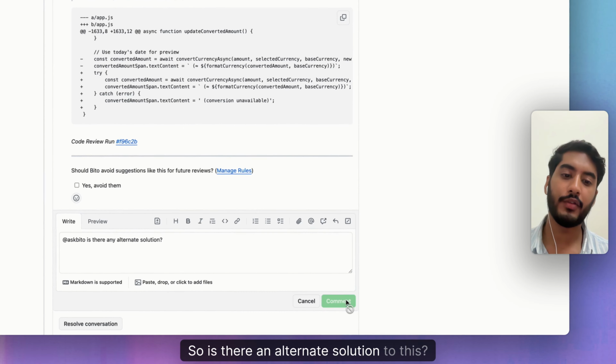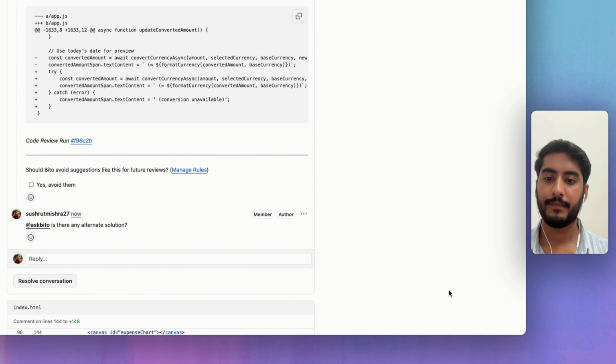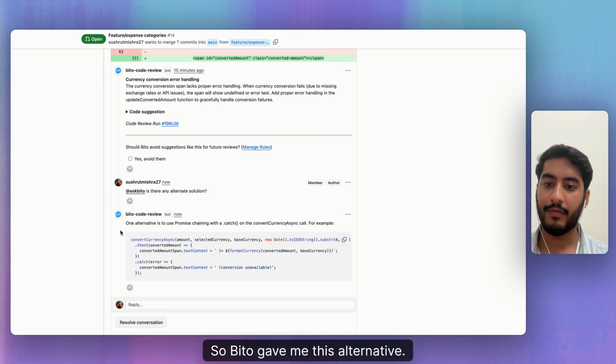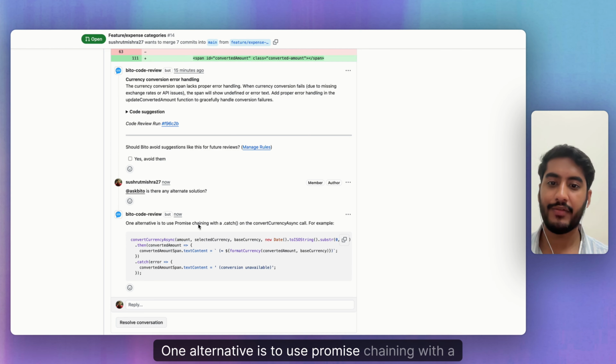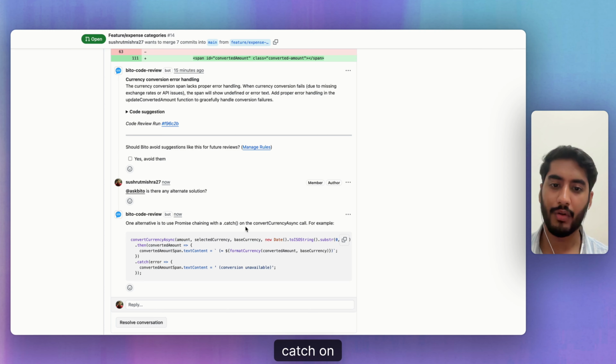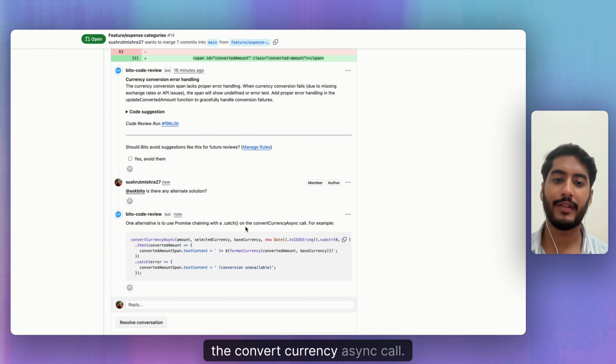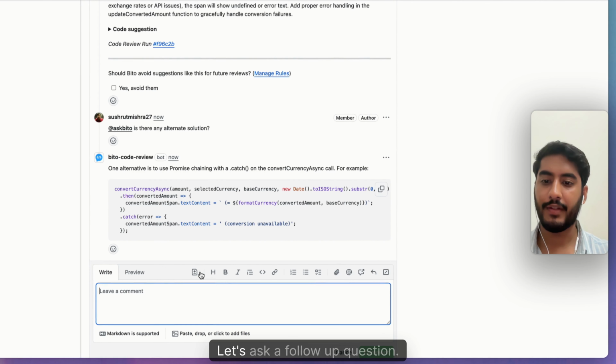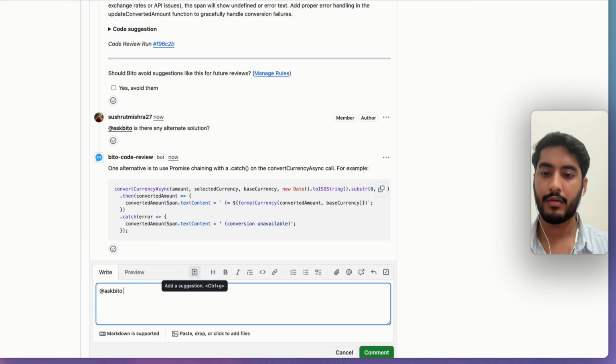Is there an alternate solution to this? So Bito gave me this alternative. One alternative is to use promise chaining with a dot catch on the convert currency async call. For example, this. Let's ask a follow-up question.